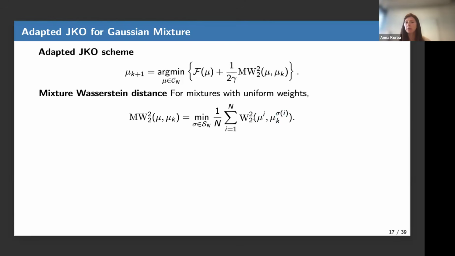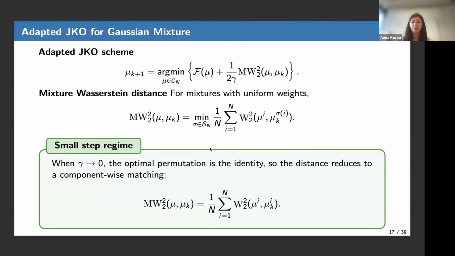And remind that all the mu i are Gaussians. So these Wasserstein distances I can compute in closed form. It's the Bures-Wasserstein formula that we've seen before, where I had the squared distance between the means and the Bures distance between their variances. So these are closed form because all the mu i are Gaussian.